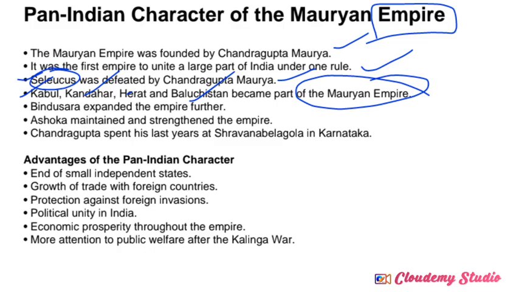Here I have completely explained the expansion, from which region to which region the Mauryan Empire expanded at that time. After Chandragupta Maurya, Bindusara ascended the throne of the Mauryan Empire, and he also tried to expand the empire. After Bindusara, Ashoka started to strengthen the Mauryan Empire by capturing some other regions also. All these we call the pan-Indian character of the Mauryan Empire.